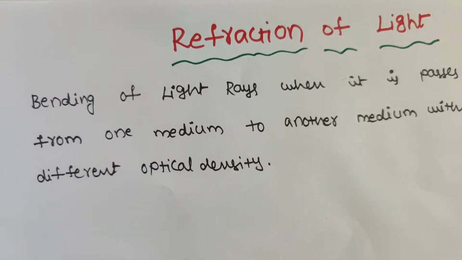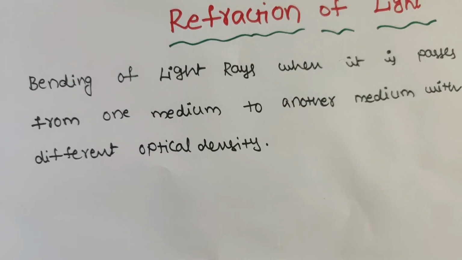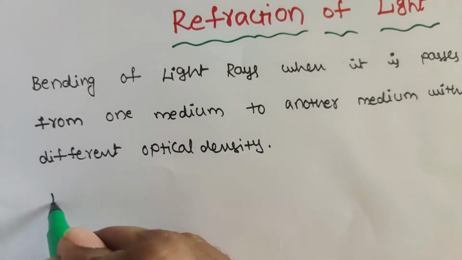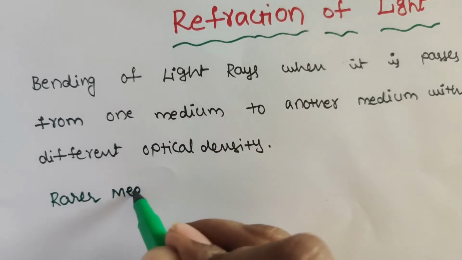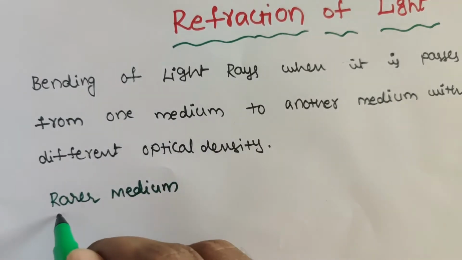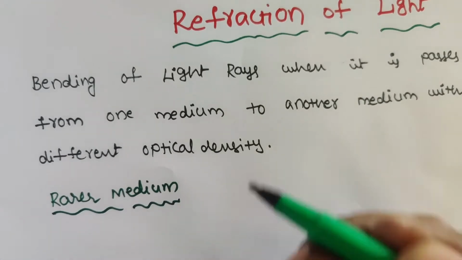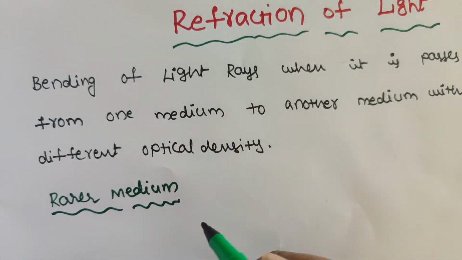What are the mediums? We have two mediums. One is the rarer medium and the next one is the denser medium. In the rarer medium, light travels faster.